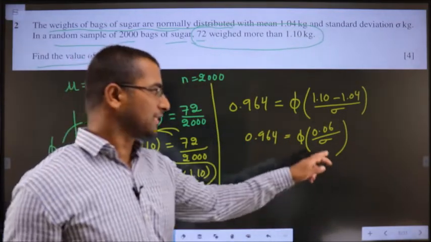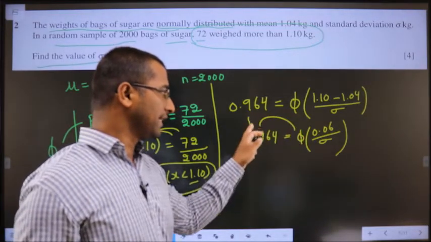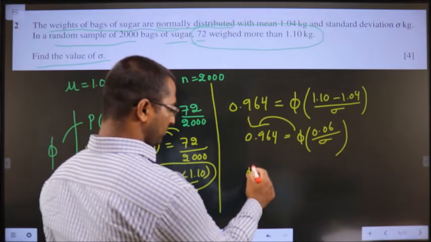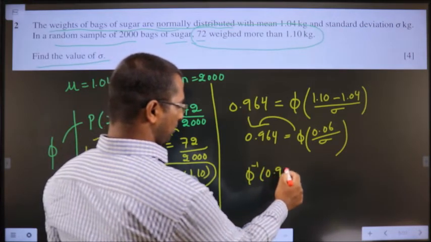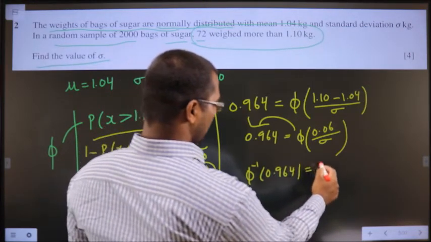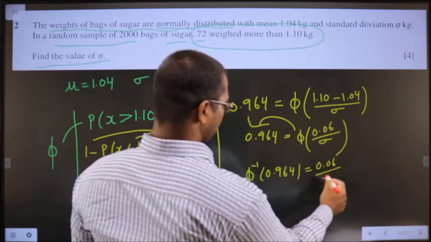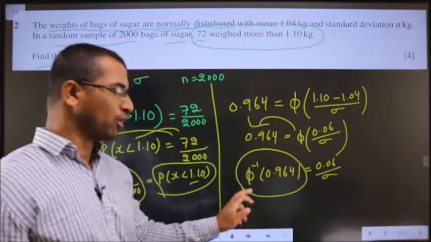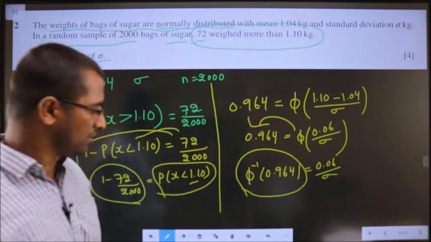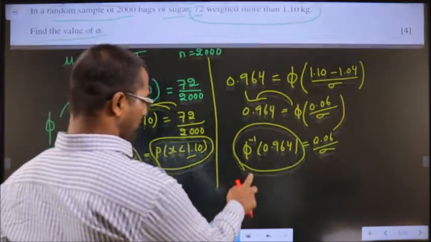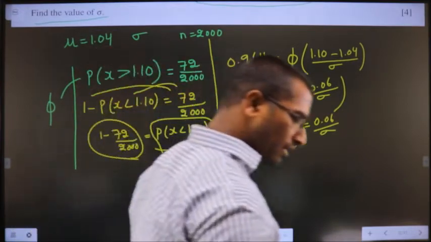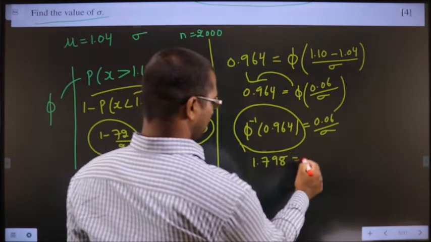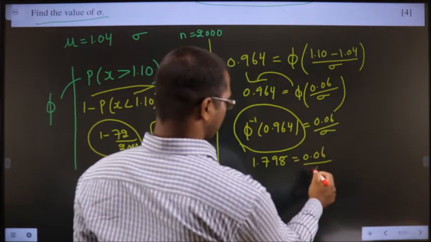Directly I cannot find standard deviation, first I will send phi to the other side. So this will result in phi inverse of 0.964 is equal to 0.06 by standard deviation. This value you need to take from the normal distribution table and that will give you 1.798 is equal to 0.06 by standard deviation.